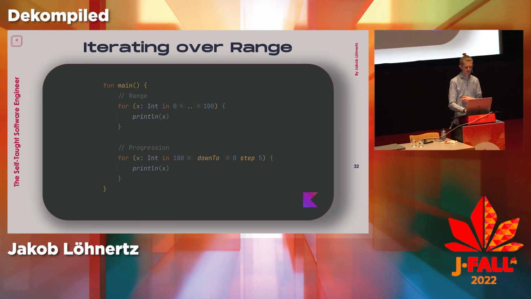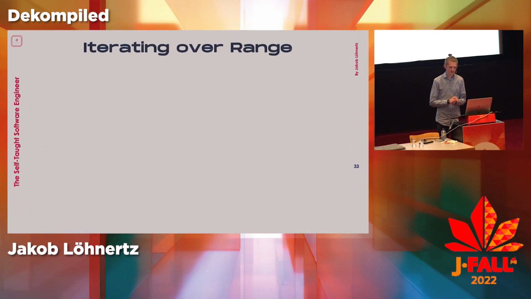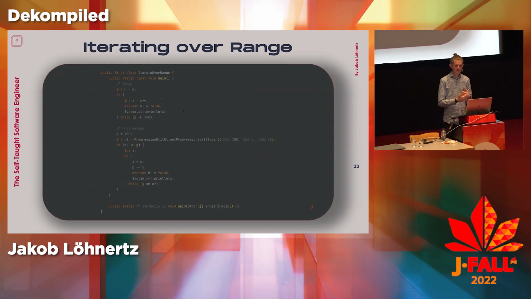And this is actually also a pretty cool one, how this is converted. What it does here, mostly for performance reasons, is that it completely ignores the progression and the range types that do exist, and just compiles this into boring old do-while loops. For the range, we start with the starting point, and then it's just a do-while that increments every time until we reach our endpoint. With the added bonus, of course, that even using primitives, it's just a do-while loop, so no extra objects created and whatnot. So this is a pretty nice one.